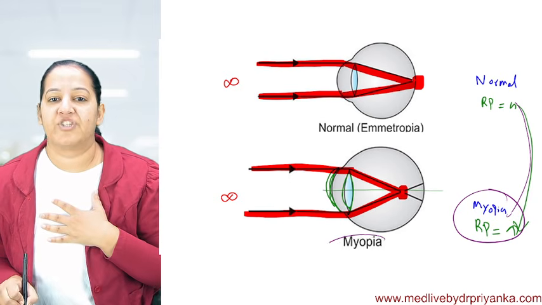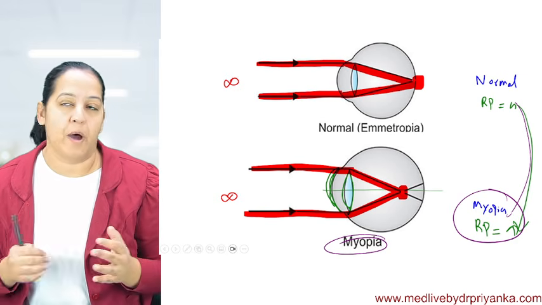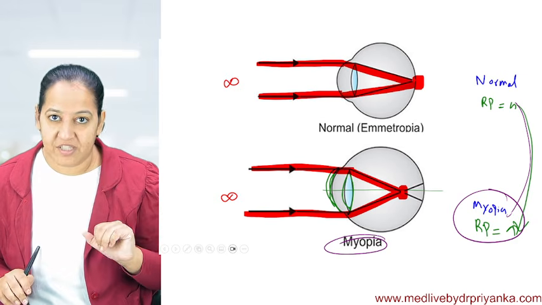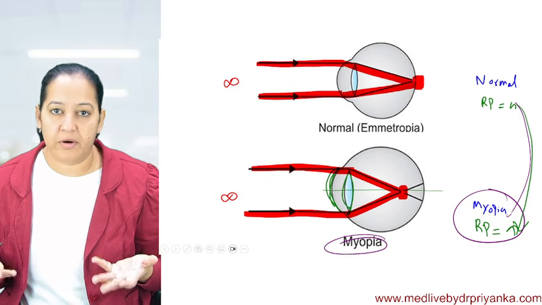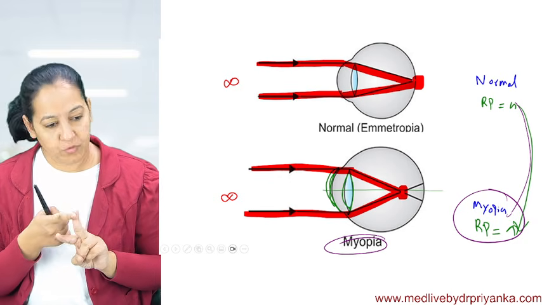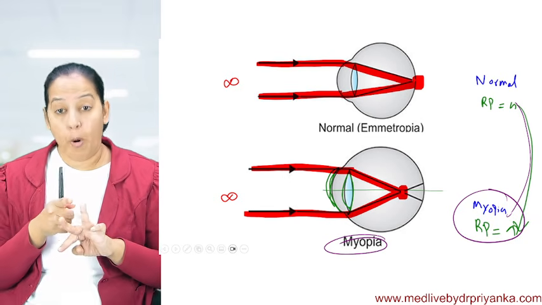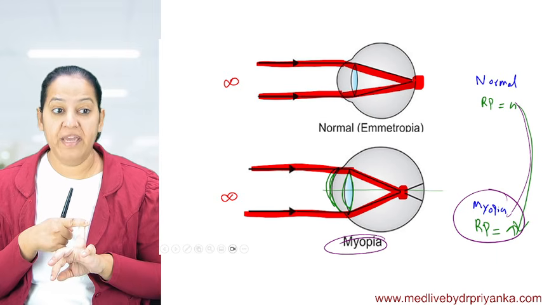Now this is my patient. My patient is coming to me. I'm an ophthalmologist. I'm a pathologist, but suppose I'm an ophthalmologist. I want to fix it. So what am I supposed to do? I will do some surgery. If the patient does not want to use spectacles, if the patient does not want to use contact lenses, the third option is surgery. We will operate on the patient. We will do the refractive surgery.